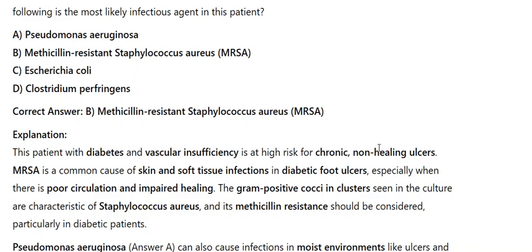Pseudomonas aeruginosa, answer A, can also cause infections in moist environments like ulcers and burns, but MRSA is more common in diabetic ulcers. The head trauma does not necessarily influence the wound infection directly, but may have led to further compromised circulation, making the ulcer more prone to infection.